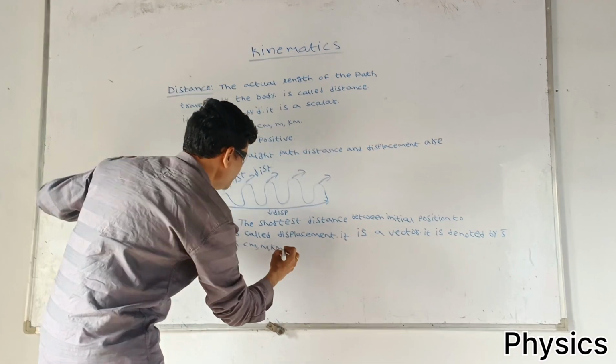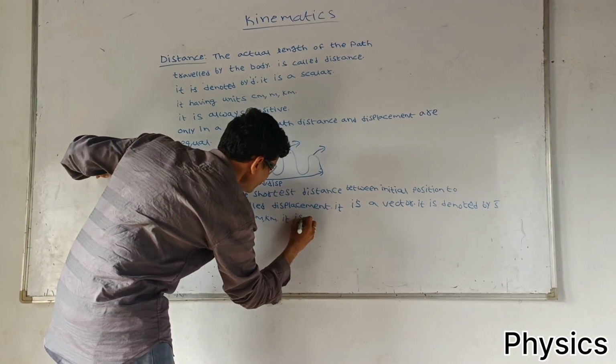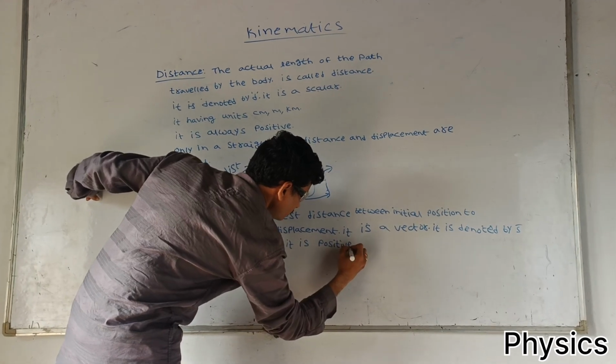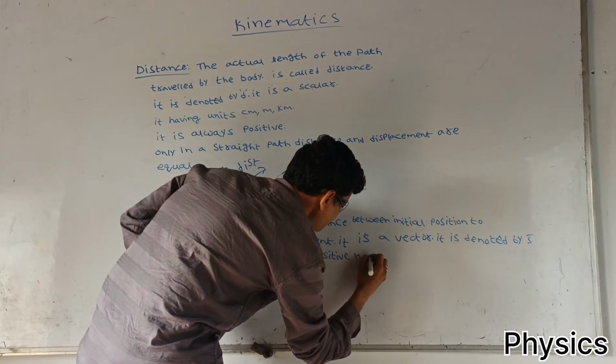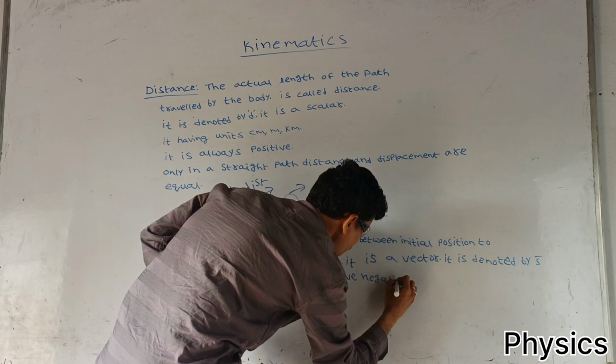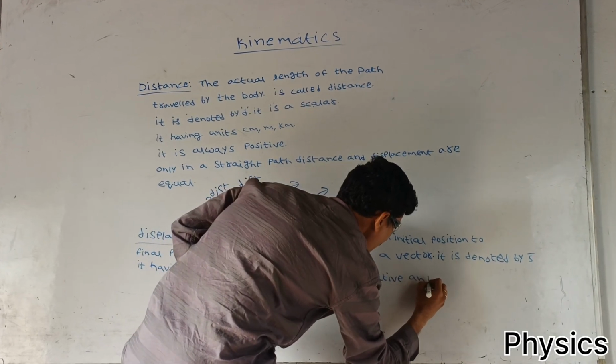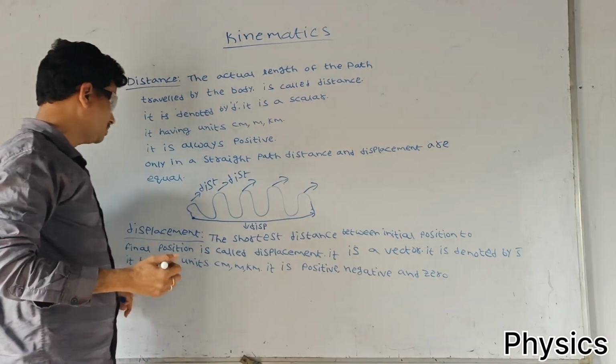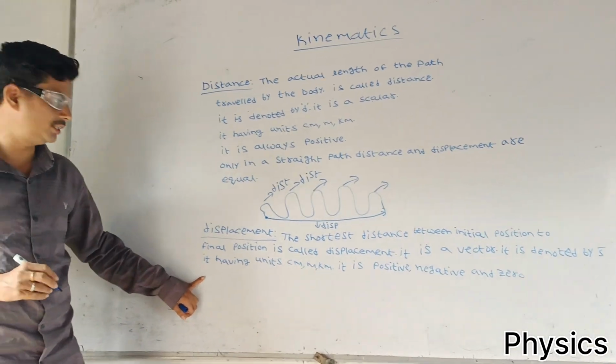Next, it is positive, negative and zero.